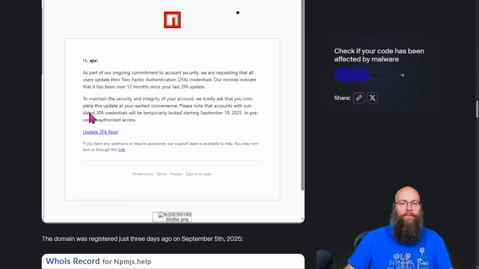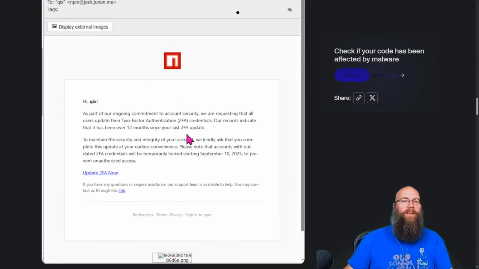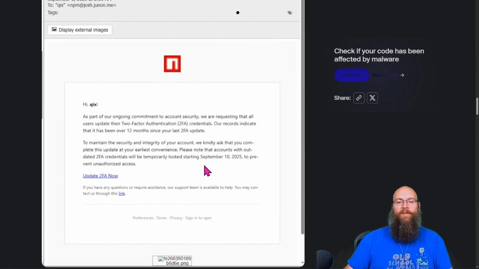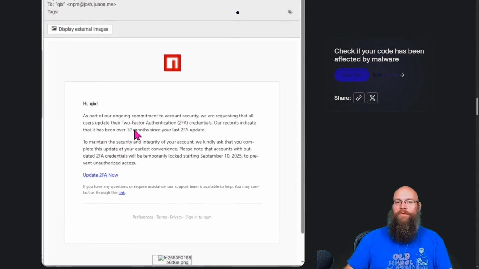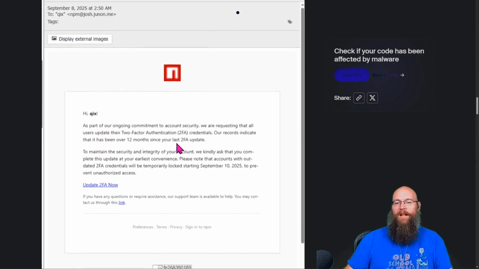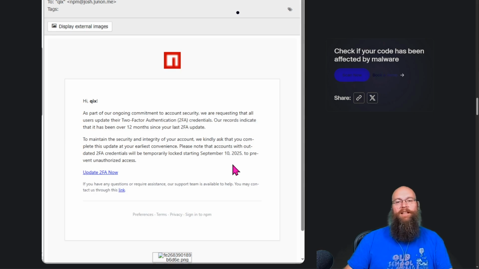Please note that without updated 2FA, your credentials will be temporarily locked starting September 10th, 2025. So this email was sent on the 8th. What they're trying to do here is spark that sense of urgency. But they did something smart though. They sent it on the 8th and said, oh, by the way, you've got 2 days to get it taken care of. So it's not like, oh, I'm about to lose my access right now.